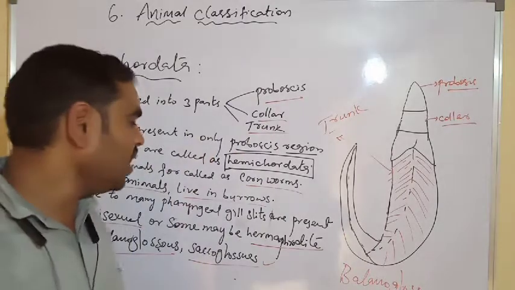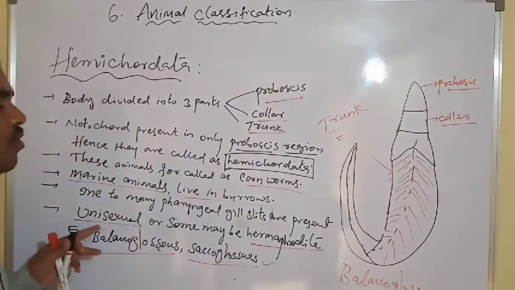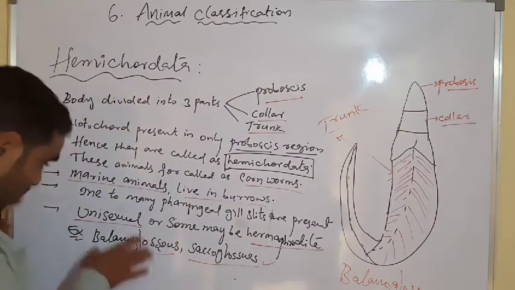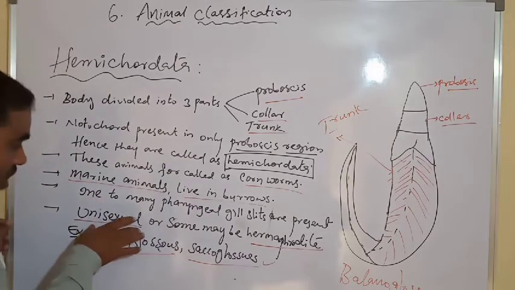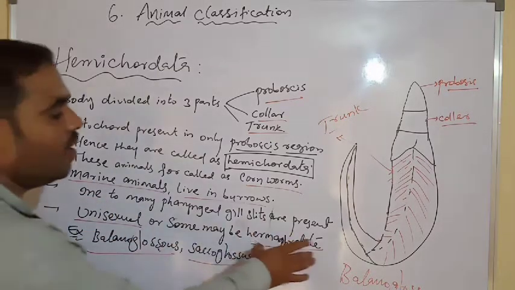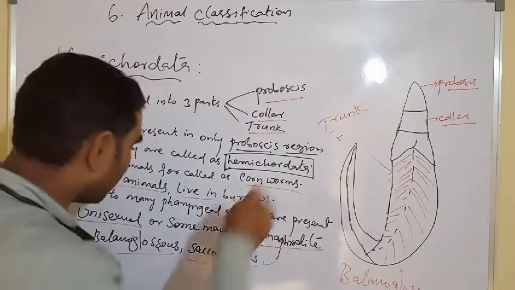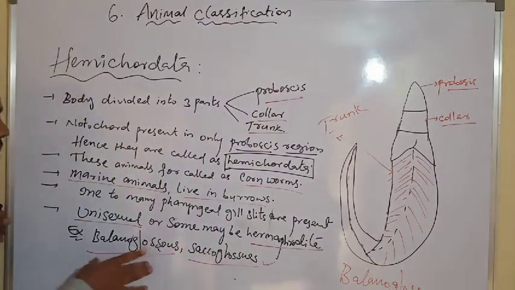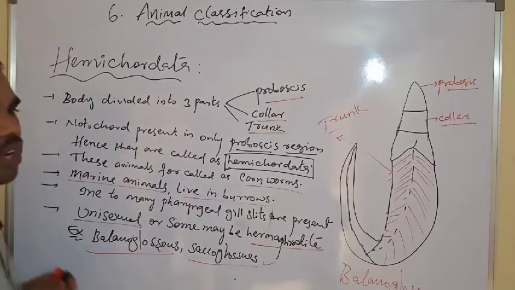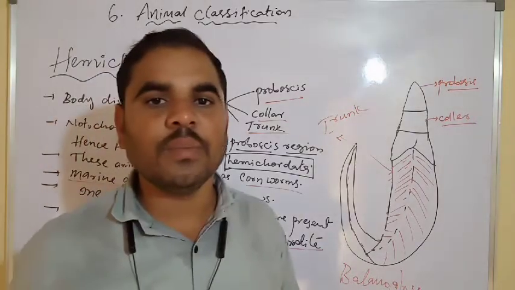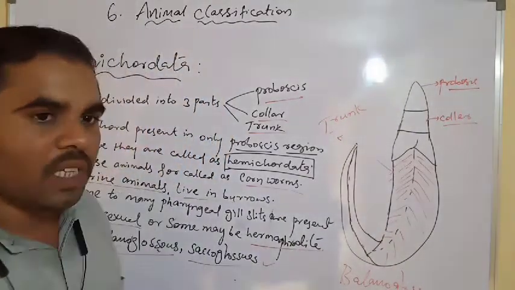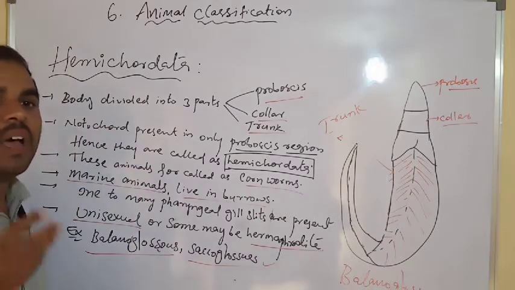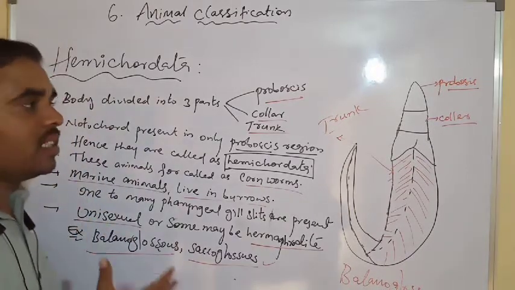Next, these organisms are unisexual or some may be hermaphrodite. Examples are Balanoglossus and Saccoglossus. With these two organisms, Mollusca, Echinodermata and Hemichordata are completed.